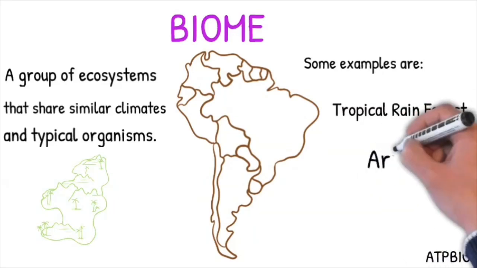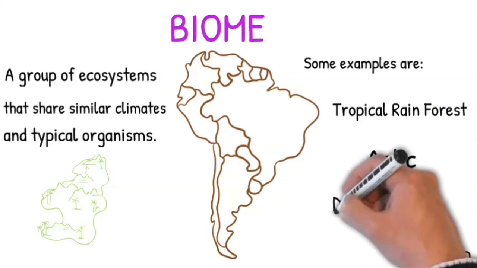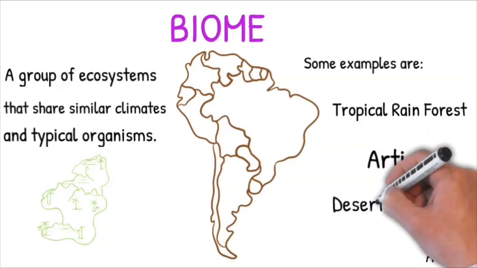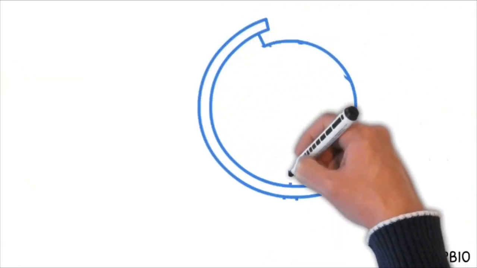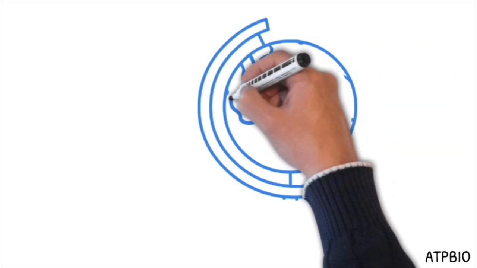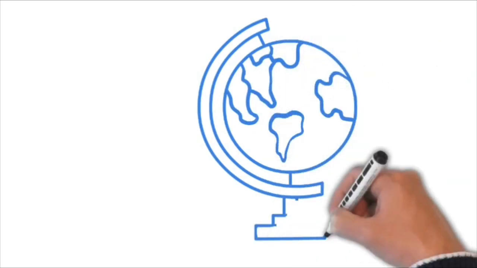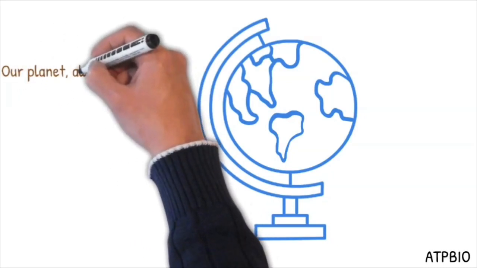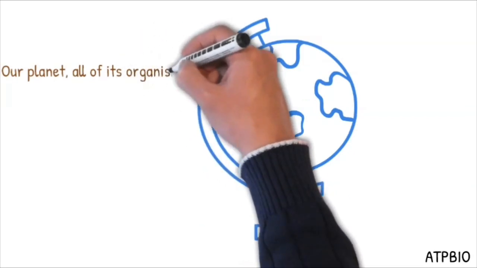In addition to the tropical rainforest, you could have Arctic and also desert, among many other biomes that exist in our planet. Now let's talk about the final and most inclusive of all ecological levels, the biosphere. The biosphere is our entire planet with all of its organisms, all of its physical environment.